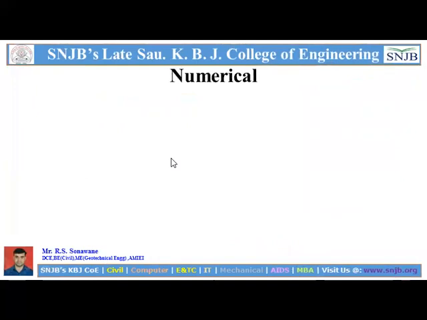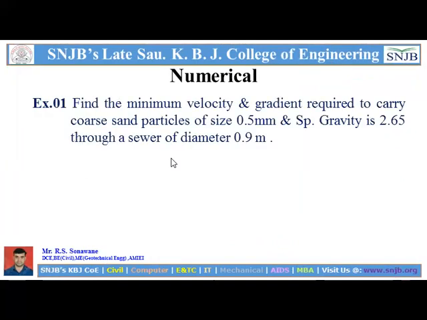So on the minimum velocity or self-cleansing velocity, there is a first numerical example. Find the minimum velocity and the gradient required to carry coarse sand particles of size ds 0.5 mm and specific gravity 2.65 through a sewer of diameter 0.9 meter. So we have to find the minimum velocity and its gradient for sewer design, and the given data are the particle size, specific gravity and the diameter of the sewer.